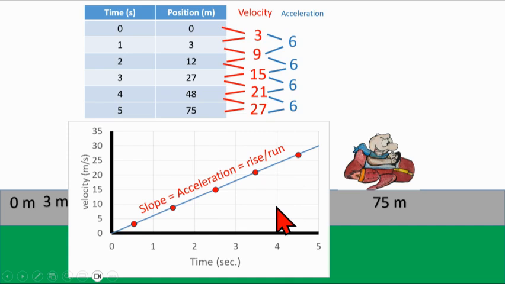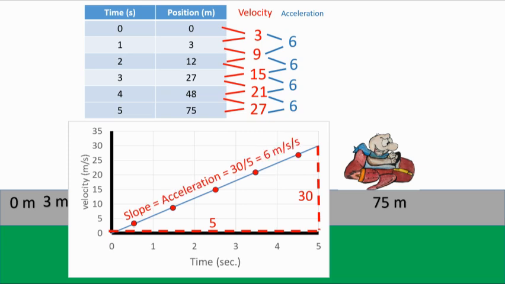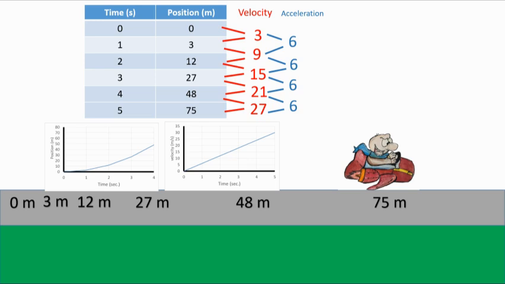As we'll see, acceleration is the slope, which is rise over run, and that line rises 30 as it goes over 5. 30 divided by 5 is 6. All right. So acceleration is equal to the slope of this velocity time graph, which is a positive 6. The positive acceleration and positive velocity means that he is going to speed up as he moves away from the reference point.